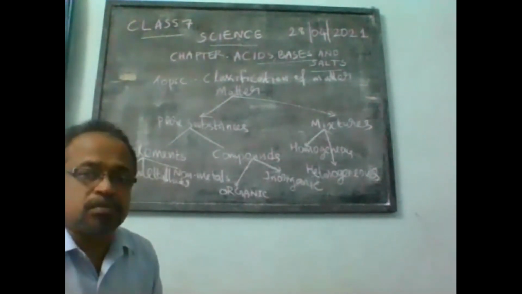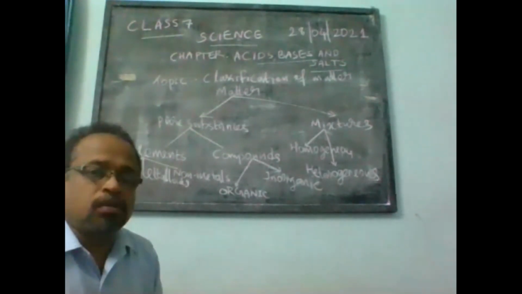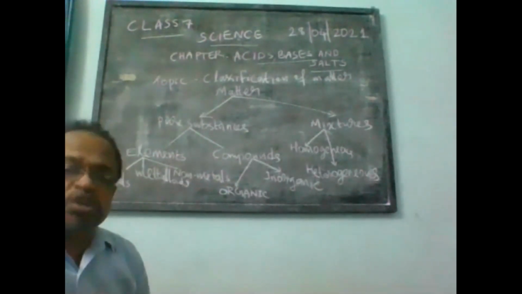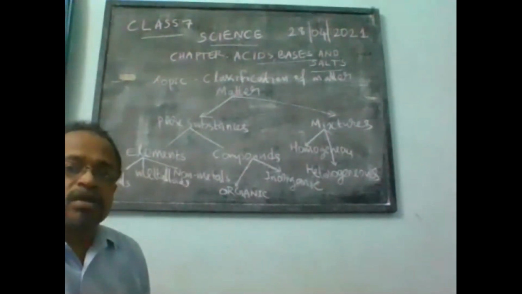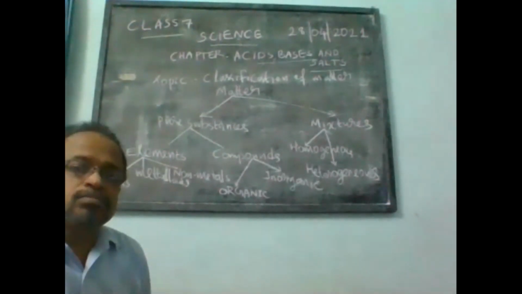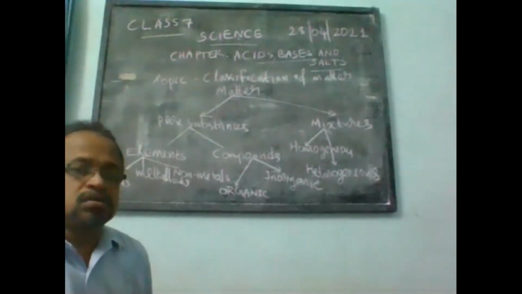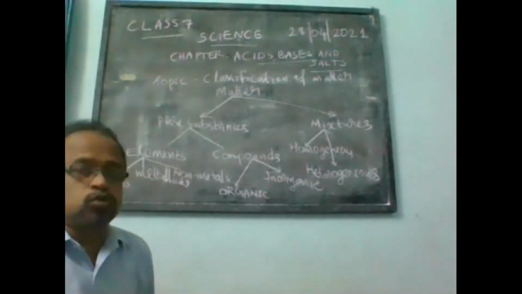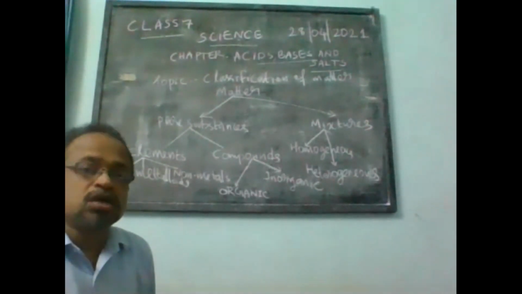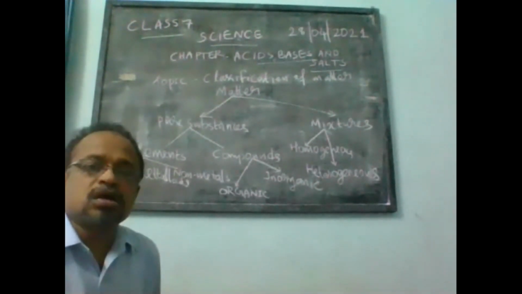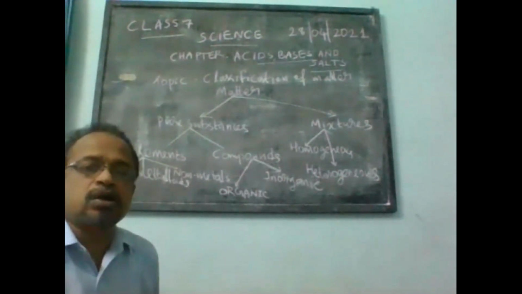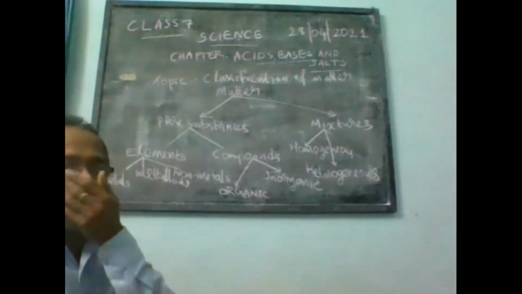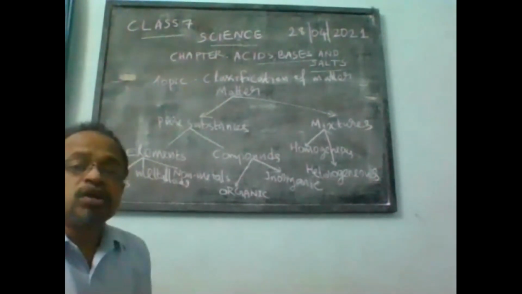What is more about elements and compounds and all that. Anyway, elements and compounds both are pure substances. Elements contain one kind of atoms, whereas compounds contain two or more, minimum two kinds. For example, sugar contains carbon, hydrogen, and oxygen. So that is about elements and compounds in a general manner.